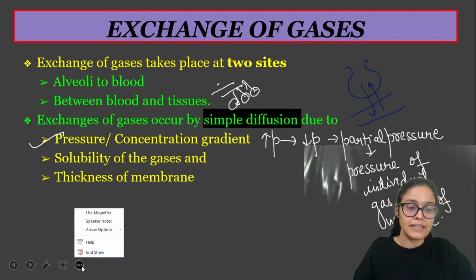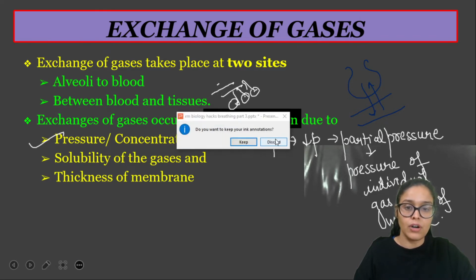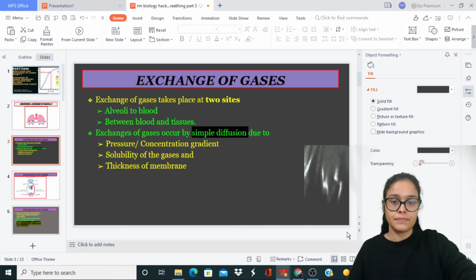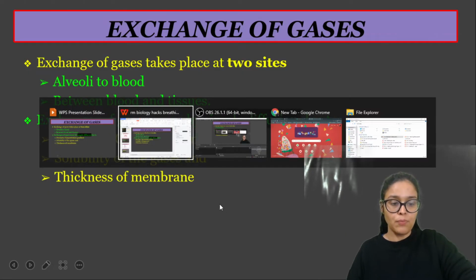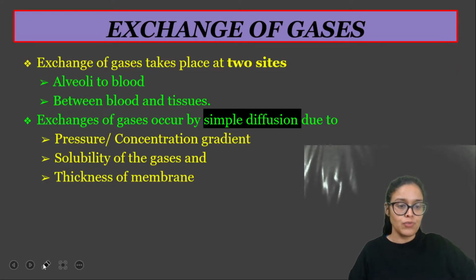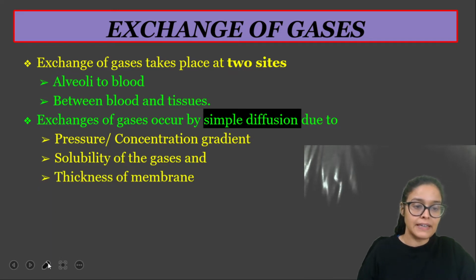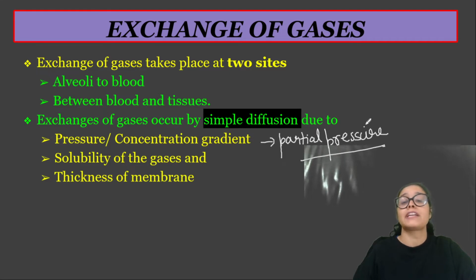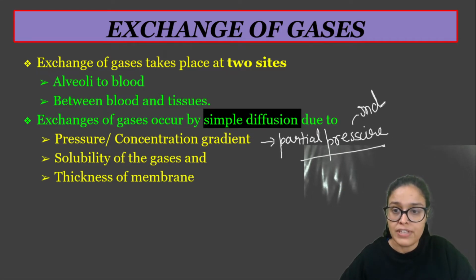That is what we call partial pressure. So partial pressure means this individual gas का जो pressure है, right? So partial pressure is basically the pressure of the individual gas in a mixture of gases.